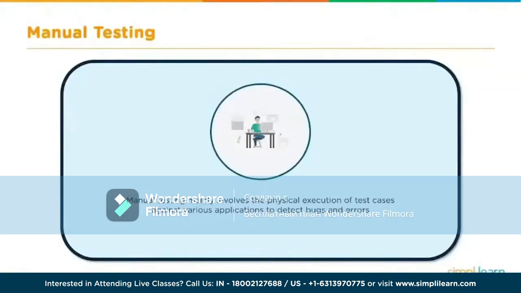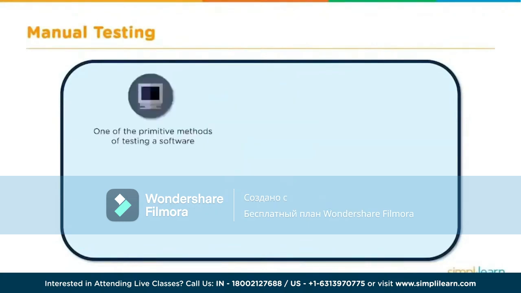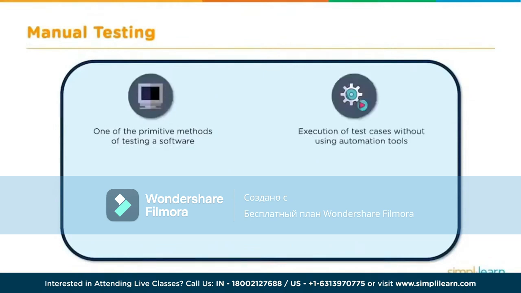Manual testing. A definition, if you can say: manual testing involves the physical execution of test cases against various applications. And to do what? To detect bugs and errors in your product. It is one of the primitive methods of testing software. This was the only method we knew of earlier. It is execution of test cases without using any automation tools. It does not require knowledge of a testing tool, obviously, because everything is done manually.